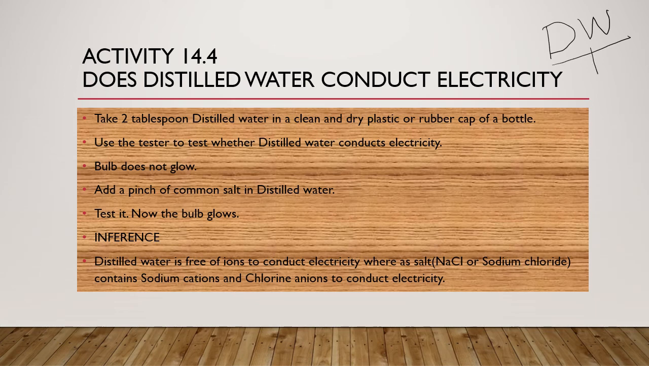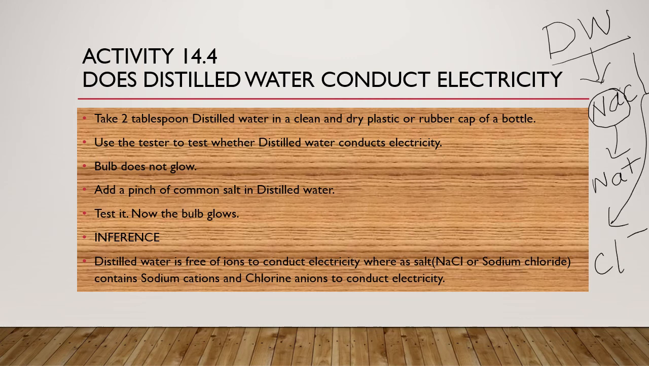So we are going to change this distilled water to a type of electrolyte by adding common salt called sodium chloride, NaCl. So once electricity is passed through distilled water having the sodium chloride, sodium cation and chloride anion are formed. These two will help to transfer the electricity. We'll move to the next slide.